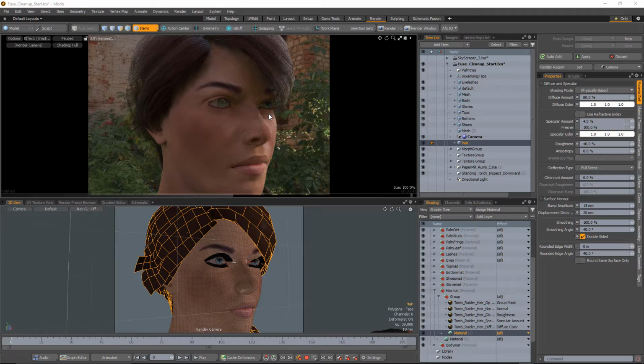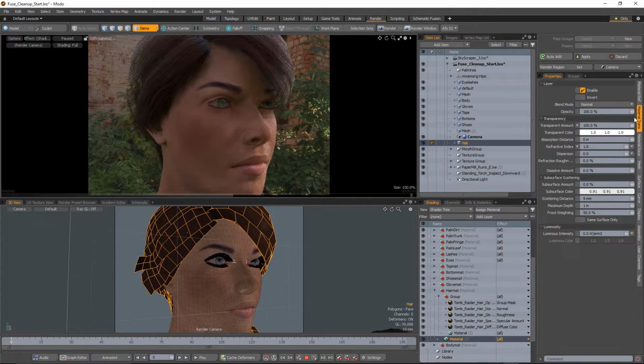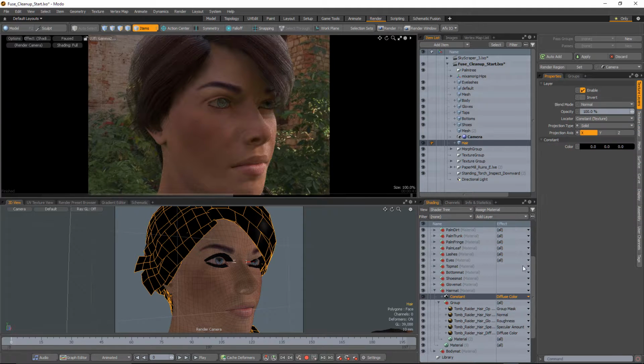And that's because we're not getting complete transparency out of our underlying material layer, even though we have it set to 0 diffuse, 0 reflection, 100% transparency. All that stuff is not quite working properly. But there is a really quick way around this, and what I'm going to do is just add in a processing layer and put in a constant.